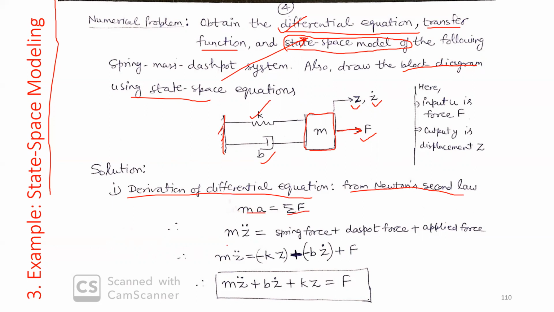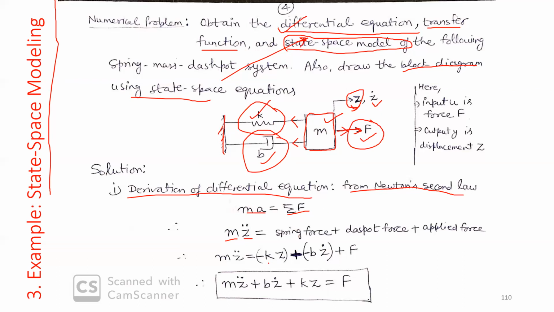on the body. So mass is m, acceleration is indeed the second derivative of z, because z is position. So d2z over dt square will be your acceleration. So this force, mass into acceleration of this body m, will be equal to this spring force, this dashpot force, and this external applied force. So these two forces, spring force and the dashpot force, will oppose this applied force.